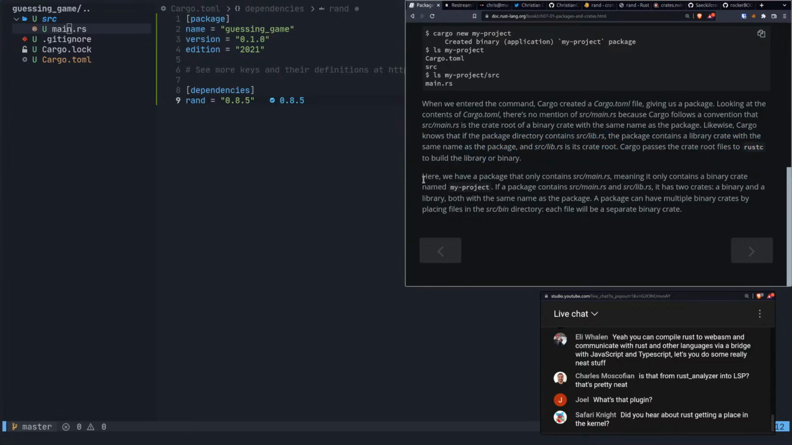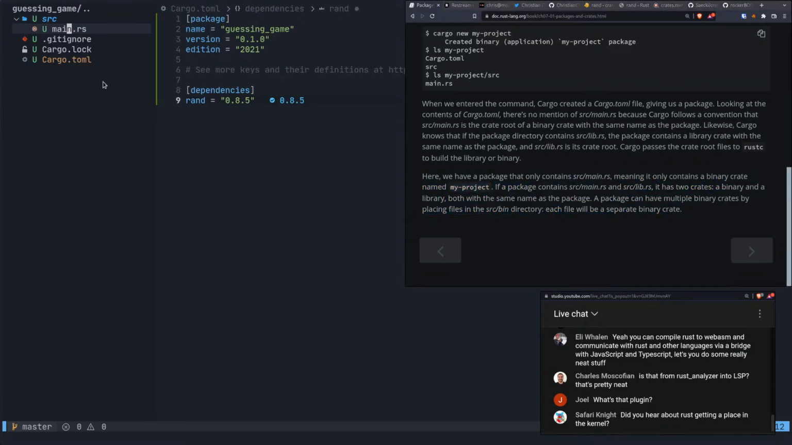Here we have a package that only contains src/main.rs, meaning it only contains a binary crate named my-project. If a package contains src/main.rs and lib.rs, it has two crates, a binary and a library, both with the same name as the package. A package can have multiple binary crates by placing files in the src/bin directory. Each file will be a separate binary crate. Okay, I got you.